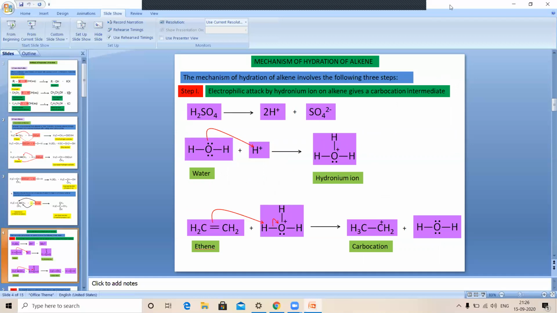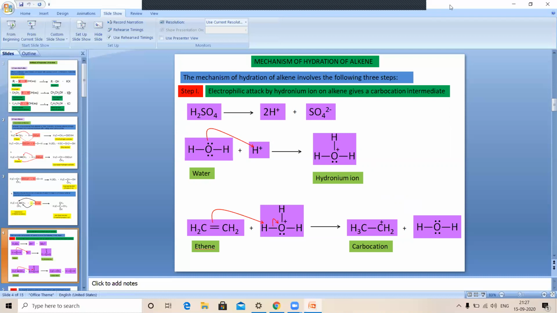If we see the mechanism of acid-catalyzed hydration, in your book one question part is given, do you know? In that, the mechanism of acid-catalyzed hydration of alkene, there are 3 steps given. The first important step is the formation of carbocation, which is formed by the attack of the electrophile, the hydronium ion, on the alkene, giving the carbocation intermediate.